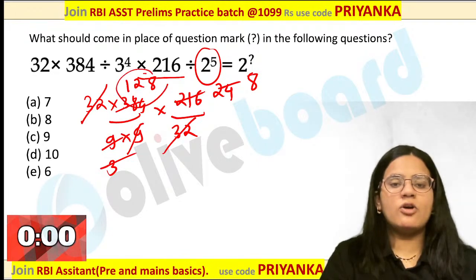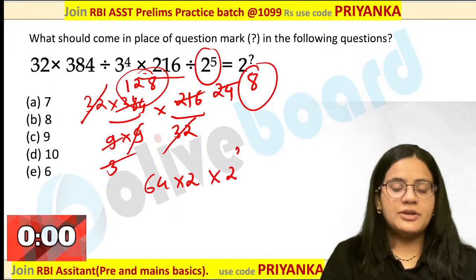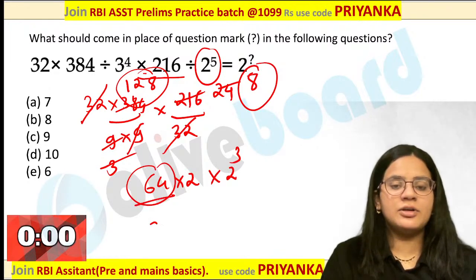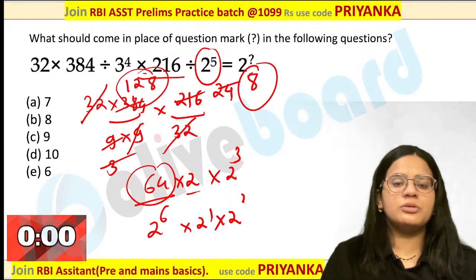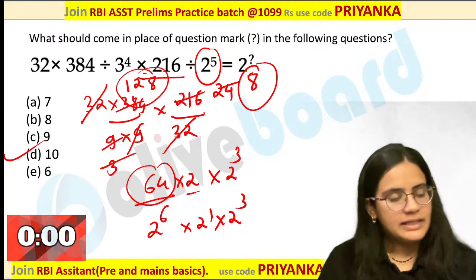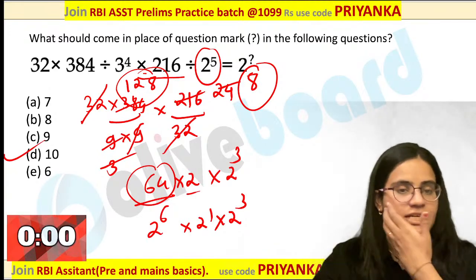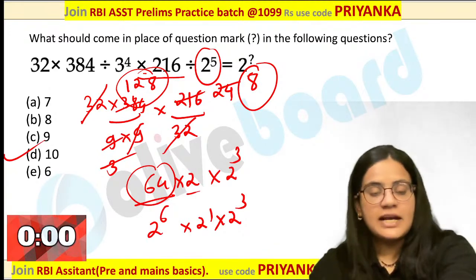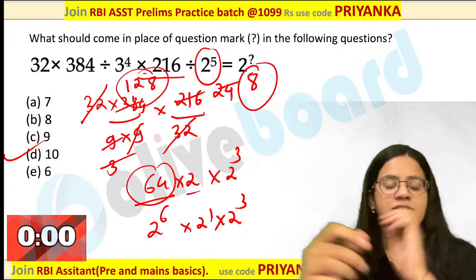Now easily you can observe this is nothing but 64 2s are and this is 2 to the power 3 over here. Are you getting it? Now you know that this is nothing but 2 to the power 6 and this is 2 to the power 1 multiplied by 2 to the power 3. So 10 will be the perfect answer. Ketan, Brijesh, Keval, please check out. 10 would be the perfect answer over here.